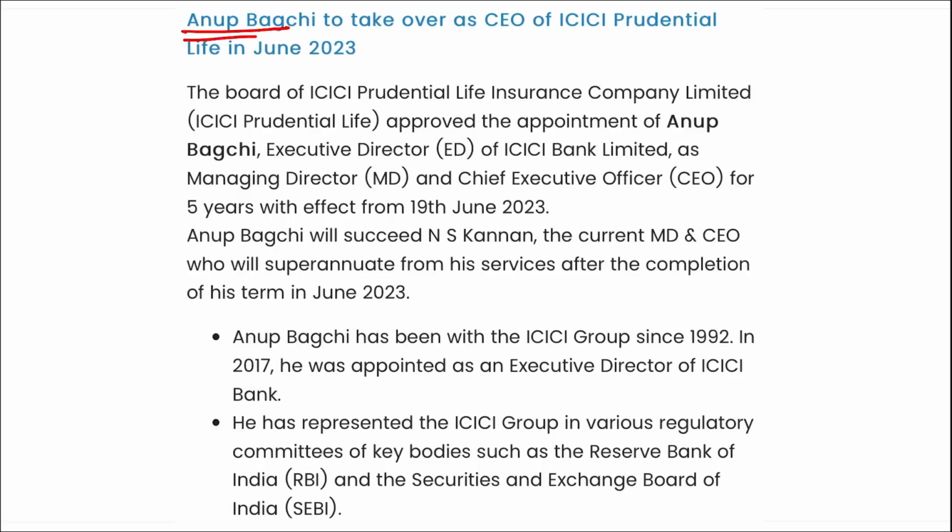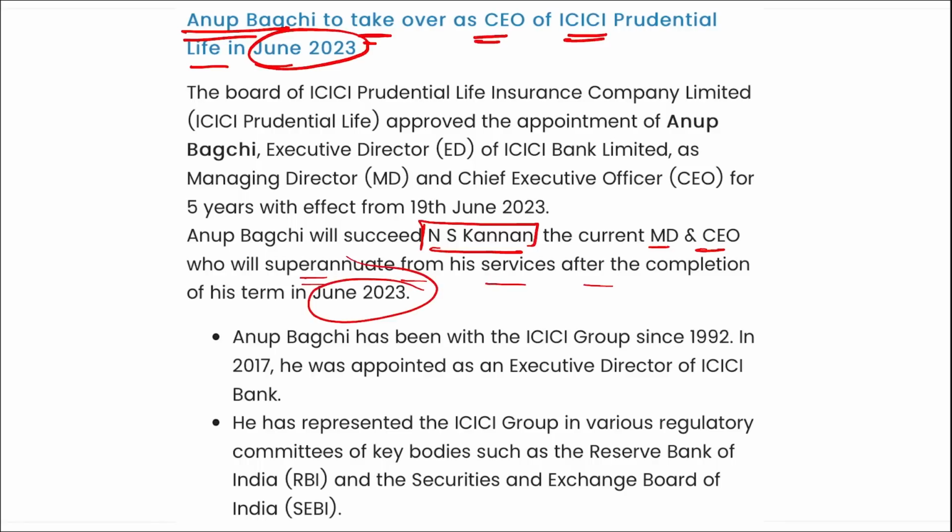Next, Anup Bagchi to take over as the CEO of ICICI Prudential Life in June 2023. I repeat, Anup Bagchi will be the new CEO of ICICI Prudential Life in June 2023. Now question can be asked that Anup Bagchi will succeed whom? He will be succeeding NS Kannan, who is the current MD and CEO, who will superannuate from his services after the completion of his term in June 2023. You need to remember that Anup Bagchi will be the new CEO of ICICI Prudential Life Insurance and he will be replacing whom? NS Kannan.